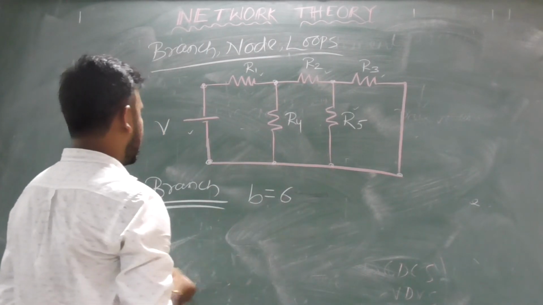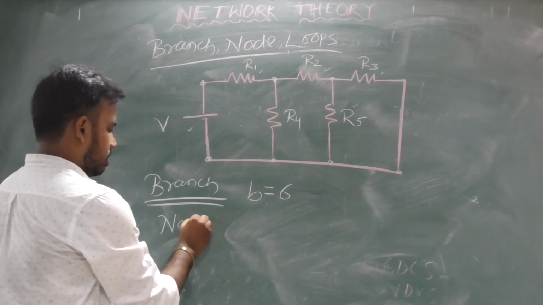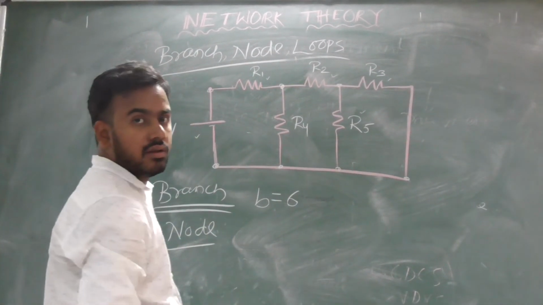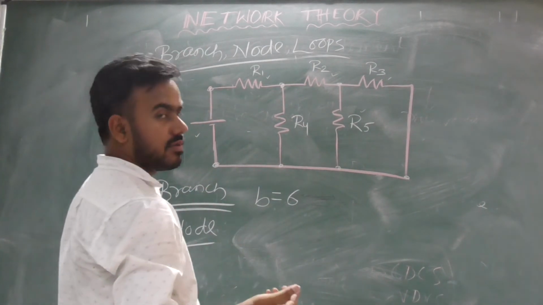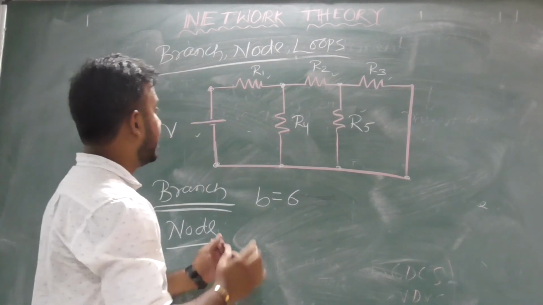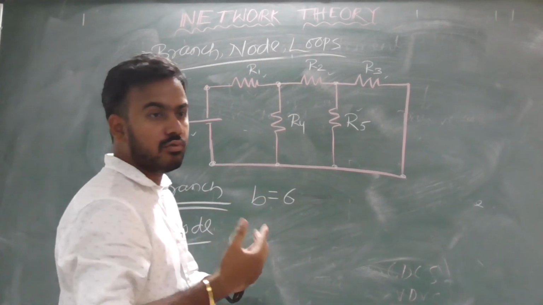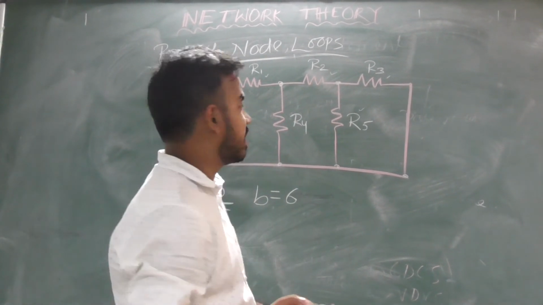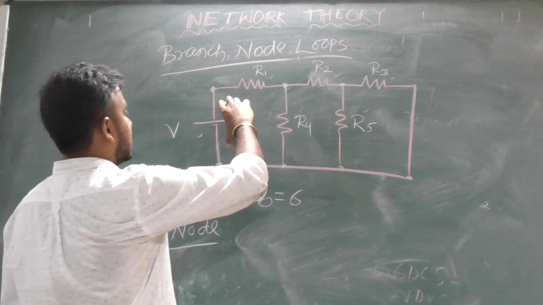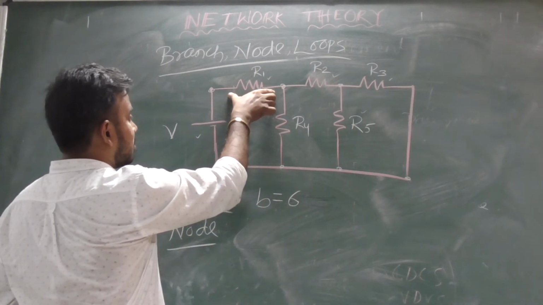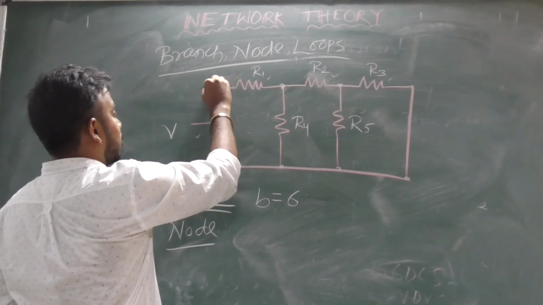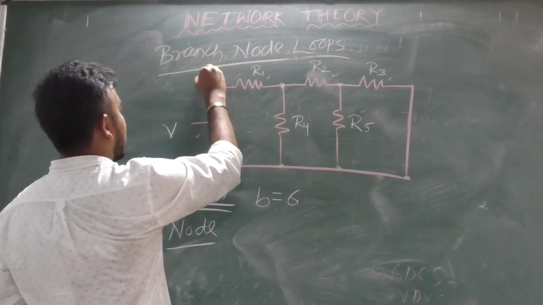Second one is node. What is a node? A node is the interconnection of branches where 2 or more than 2 branches are connected. See here, this one is a branch and this one is also a branch, so this is a node. Node number 1.